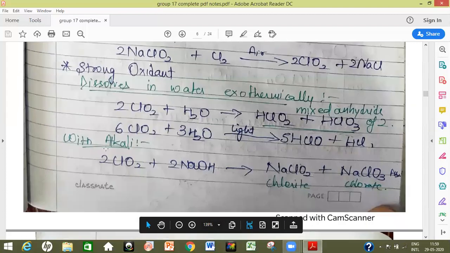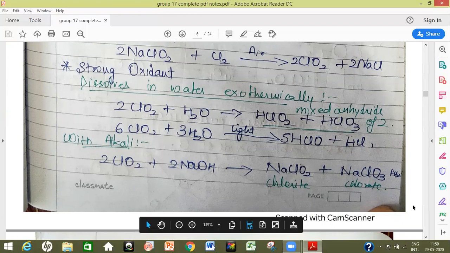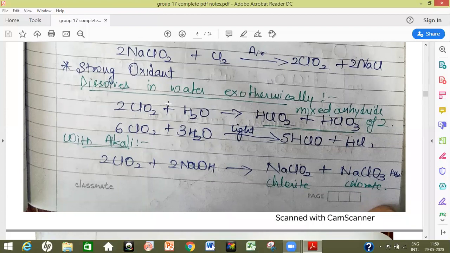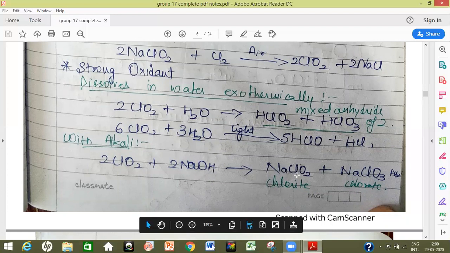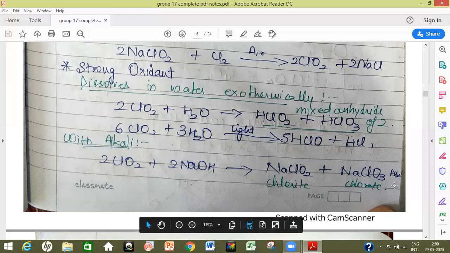When it is reacted with alkali in the absence of light, what we are going to get is sodium salt of chlorite, here it is chlorite, and sodium salt of chlorate plus water. So when any oxide reacts with water, we get the corresponding oxo acids, of which it is an anhydride, and with the corresponding base we'll get the salts of those oxo acids only, of which it is an anhydride.